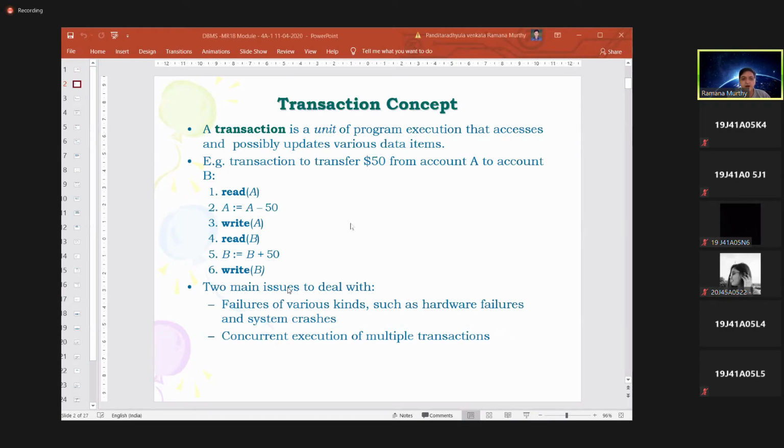But if not executed one by one, and everybody is doing it at the same time, somebody increments, somebody decrements, so we can't predict A. That is called concurrent execution of multiple transactions. So this is the meaning of a transaction.